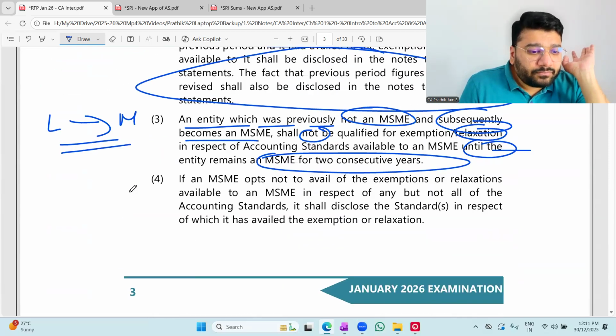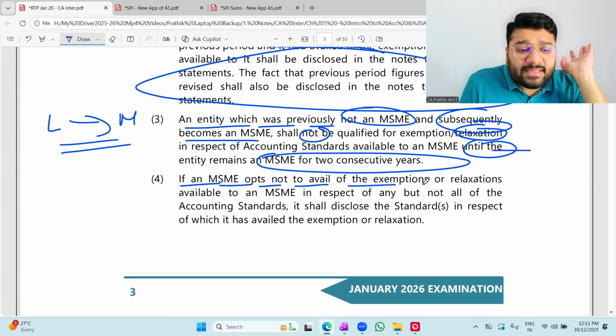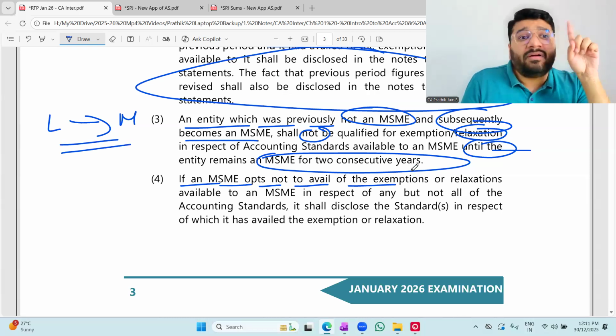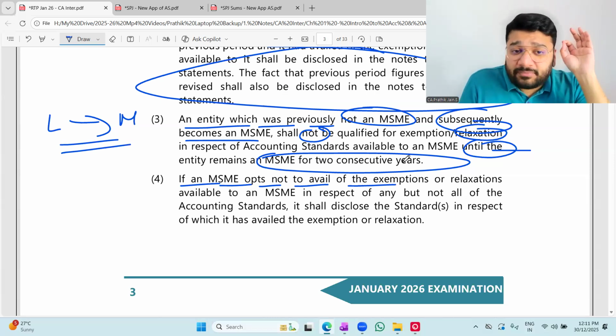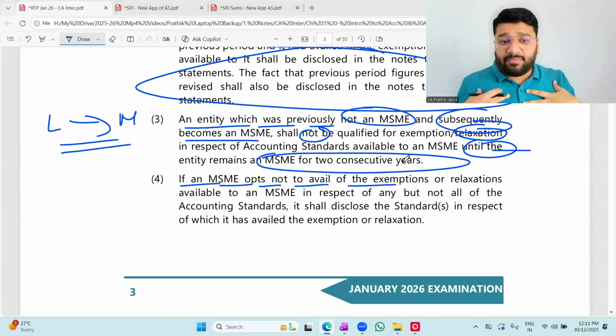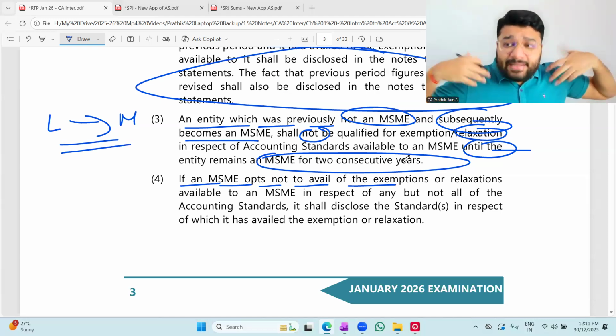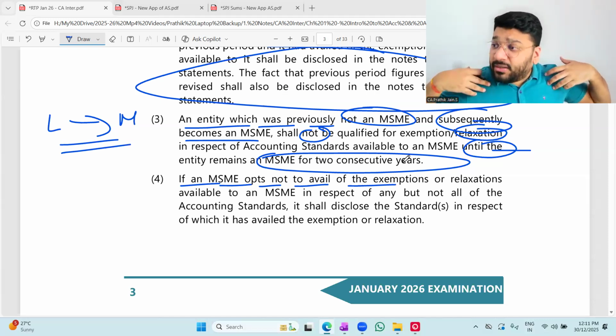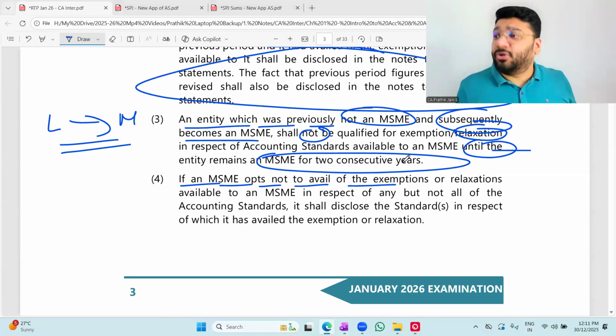Now here, if an MSME opts not to avail exemption, as an MSME you have an option to avail exemption. Please understand, exemption is optional. If you feel that I'm an MSME, but I want to follow all the AS, you can follow, nobody will stop you. If you want exemption, you take it. But if you want to report everything, nobody will stop you. I'm an MSME. I need not prepare the AS3 cash flow statement. But if I want to prepare, can anybody stop me?